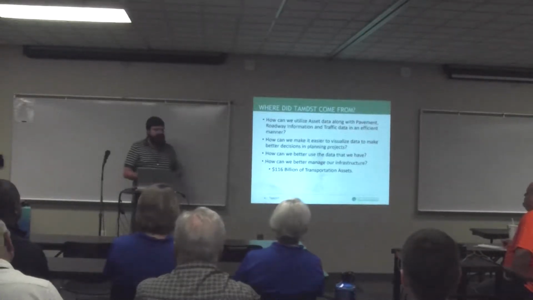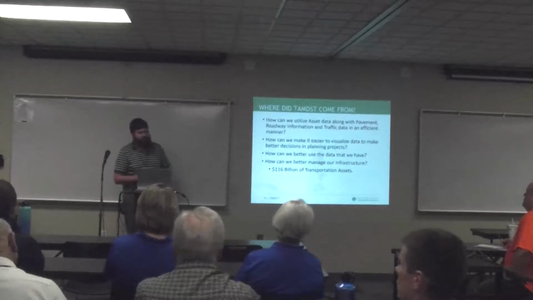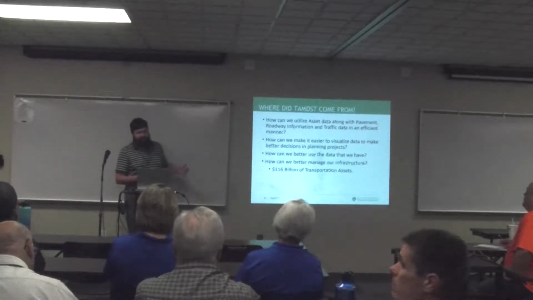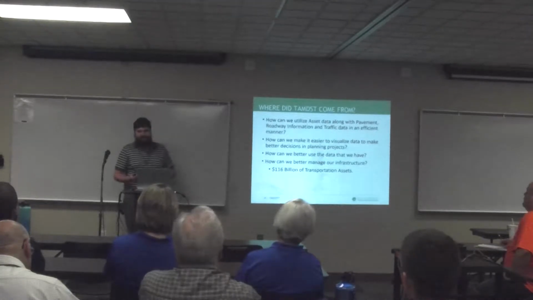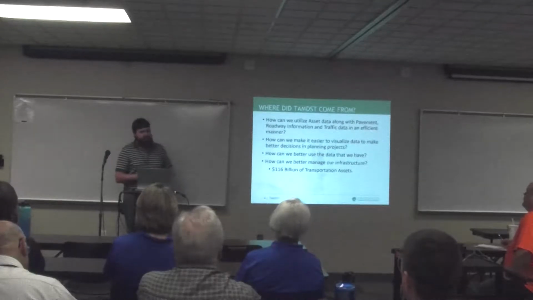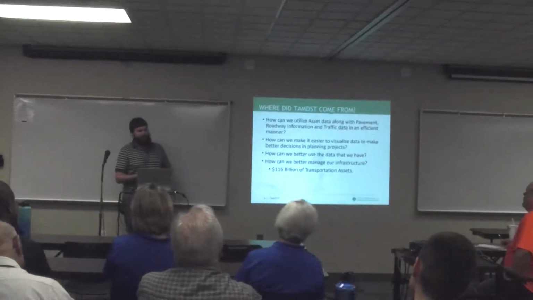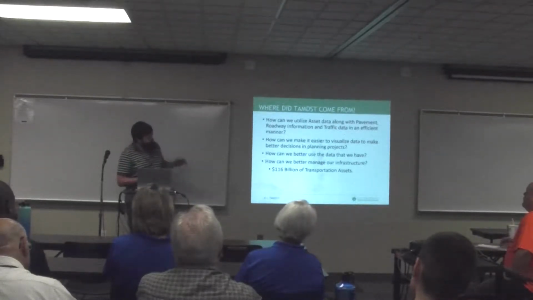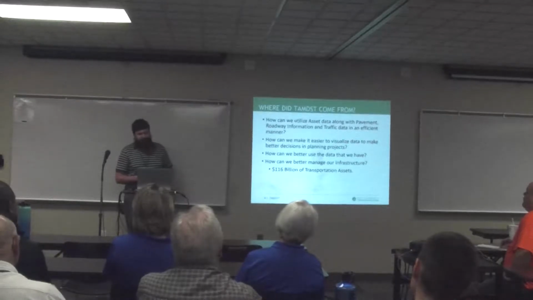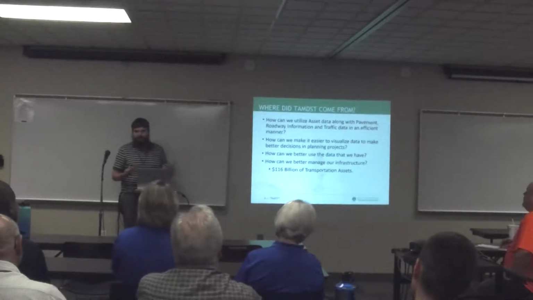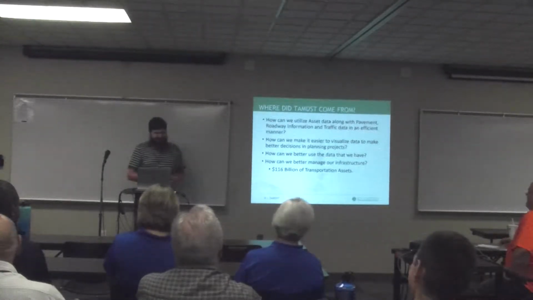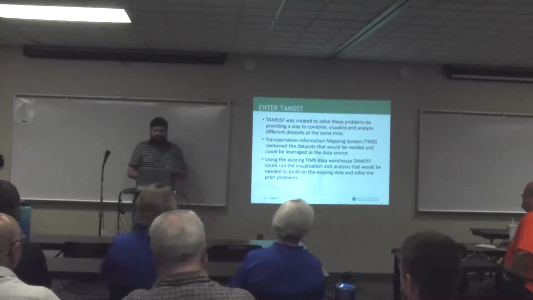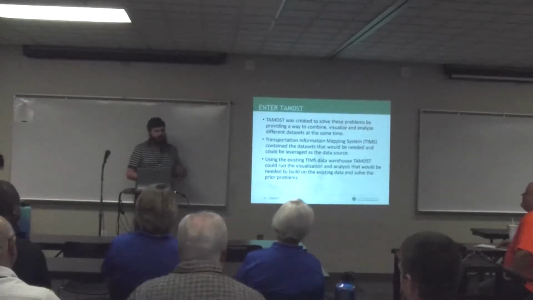Now, in the state, we have over $116 billion worth of transportation assets. Obviously, that's quite a large number that, for me, is not easy to wrap my head around. So I did some digging and found something that was equivalent. If you were to look at the Mercury, Gemini, and Apollo space programs that we did back in the 60s, that number comes out to be, in today's dollars, just underneath $116 billion. So that's how much it took us to get to the moon. If we could sell all of our assets, we could basically do it again.